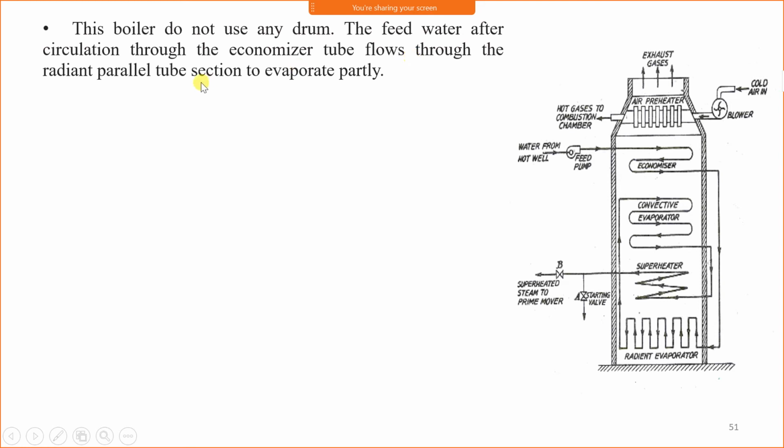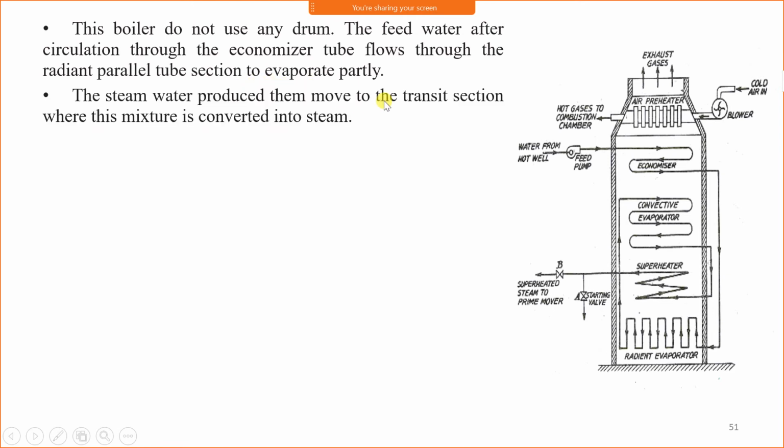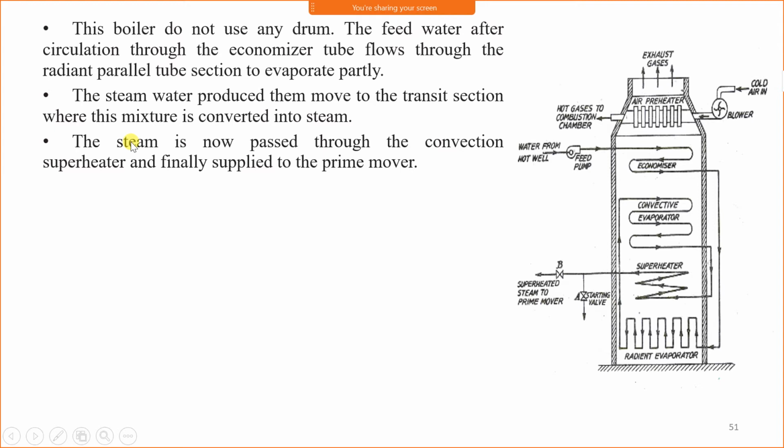This boiler does not use any drum. The feed water after circulation through the economizer tube flows through the radiant parallel tube section to evaporate partly. The steam water produced then moves in the transient section, where this mixture is converted into steam. The steam is now passed through the convective superheater and finally supplied to the prime mover.